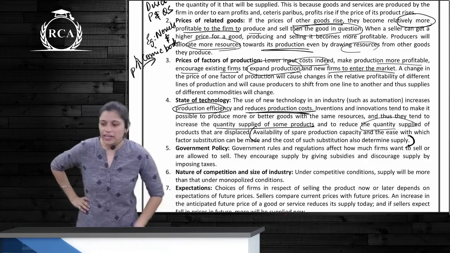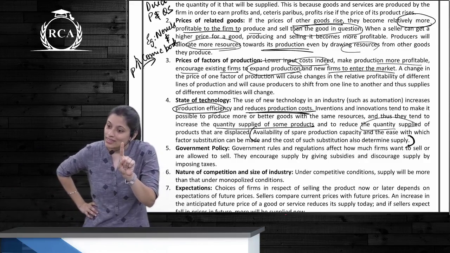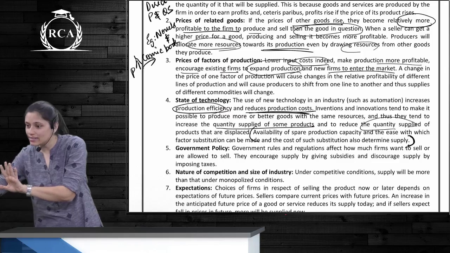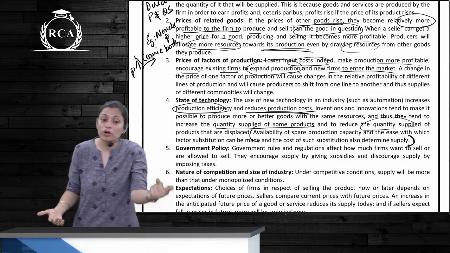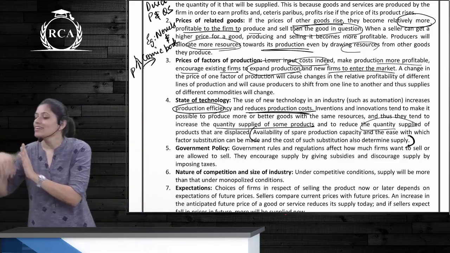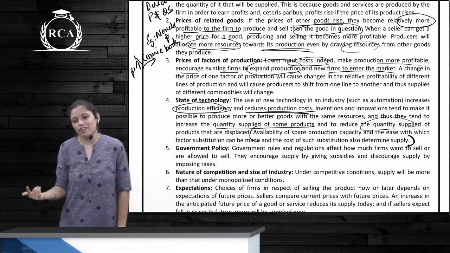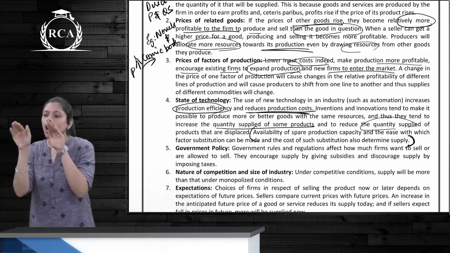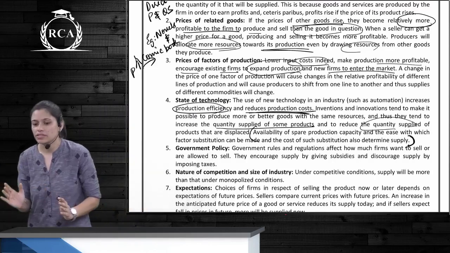Land, labor, capital and organization. See guys, understand, if my input cost is less, my price would be normal and my profit would be higher, meaning the supply would be more. If my input cost is higher, the price would also be higher. The supply would become automatically lesser and profit will be lesser. So you need to understand with any scenario how to manage your factors of production in such a way that you are able to make profits.